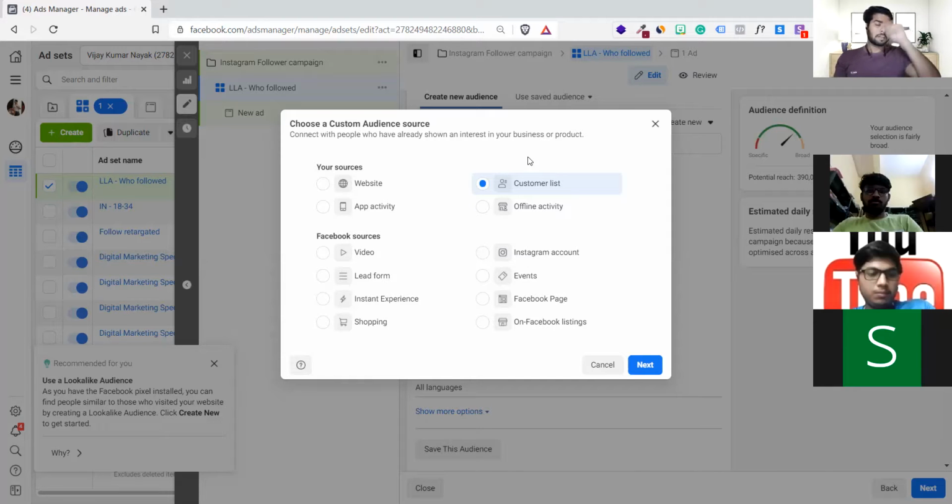So the more data we give to Facebook, the easier it is to create a lookalike audience, because it can analyze really quickly. Agree, guys? If we give less data, it will be difficult, because billions of people are using Facebook every day. It is a very difficult job for a system to detect the right audience for your target product. Getting it, guys? Yes, yes.